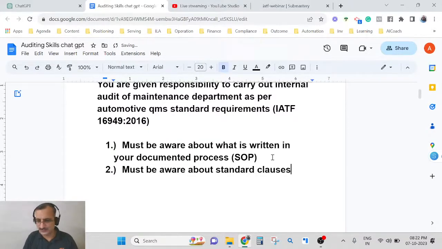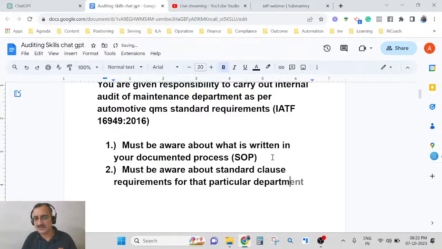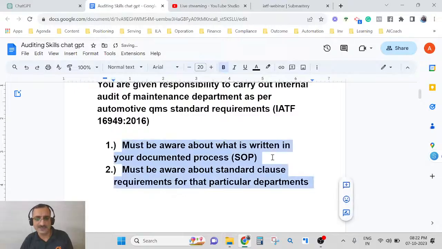आपको जो requirement मालूम होनी चाहिए for that particular department, what clauses will be required. Of course you can take help of your system people if you are not aware. If you have undergone a course through Submastery, we also run an internal auditor course for IATF 16949, which thousands of people have taken and benefited from.